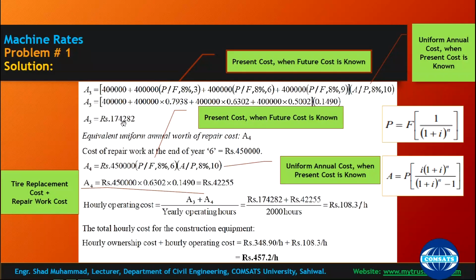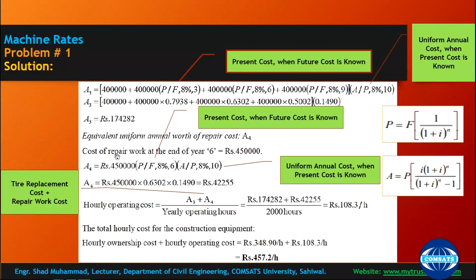So solving that, it costs about 1,74,000 rupees. So the uniform annual cost of tires has been calculated, that is operating cost.